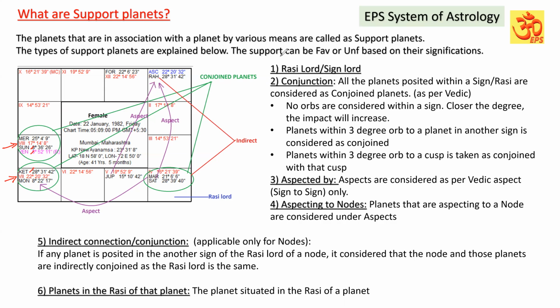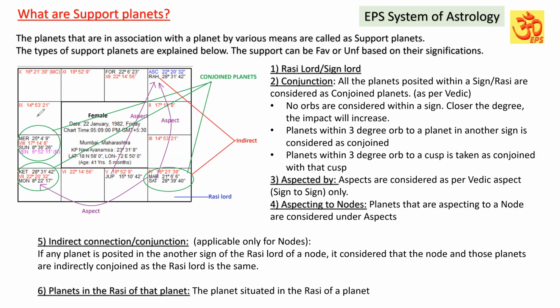Conjunctions are based on sign. If any planets are present within a sign, they are considered to be conjoined. But if they are in two different signs but within the 3-degree arc, they are also to be considered as conjoined. Another thing is, suppose planets are within a 3-degree arc to a cusp.